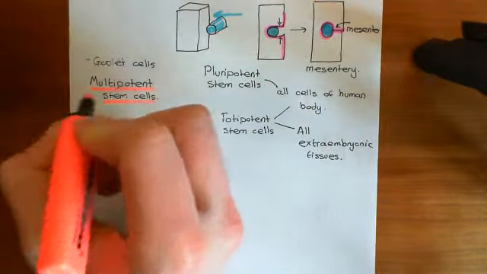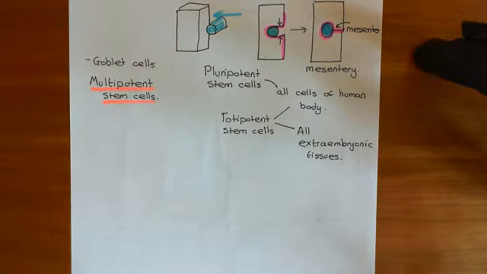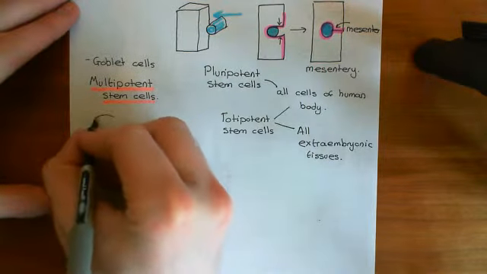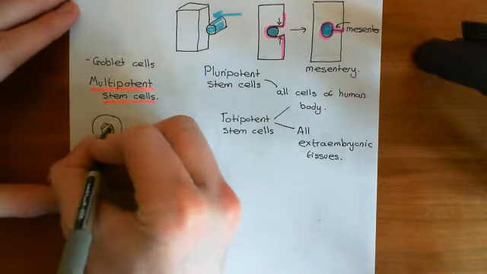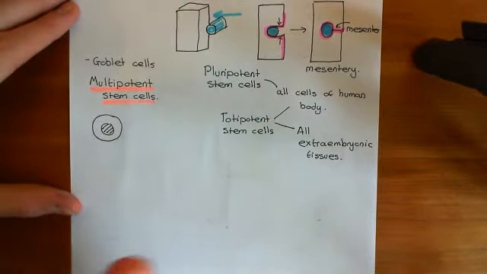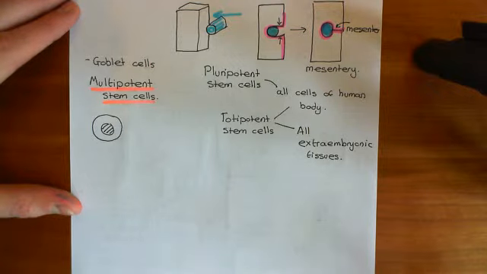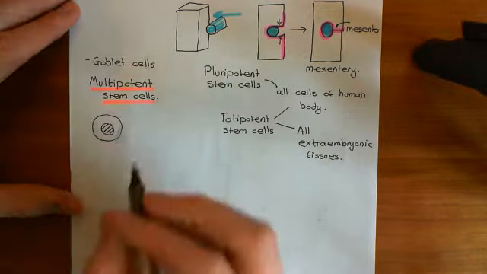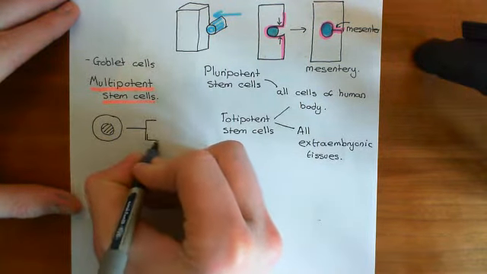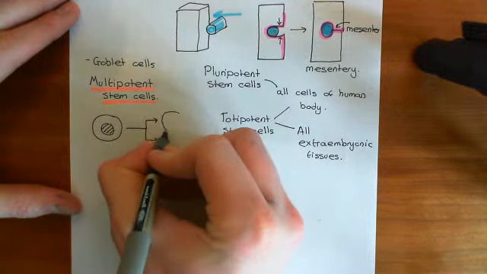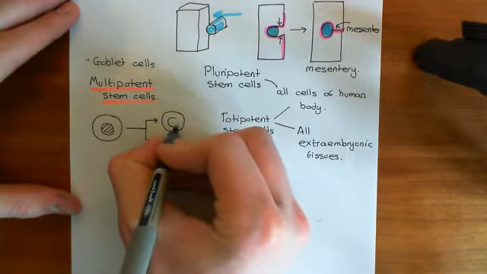Now, let me discuss how these multipotent intestinal stem cells can actually produce new terminally differentiated cells. If we have our intestinal stem cell here, which is down at the base of the crypt of Lieberkuhn, not quite at the base, remember the Paneth cells are right at the base, but they're pretty far down, this stem cell can divide into 2 new cells. So it's going to go through the process of division,